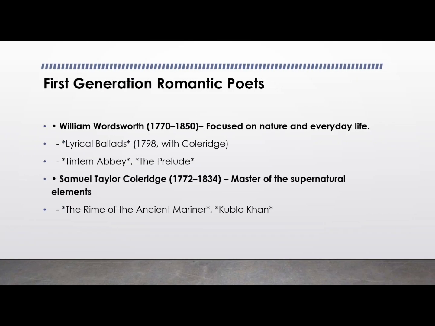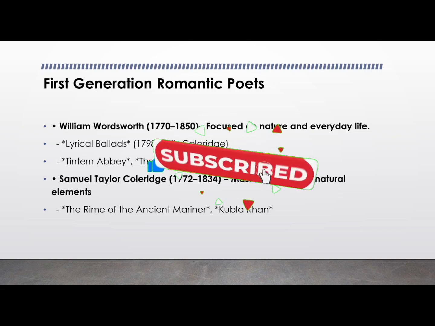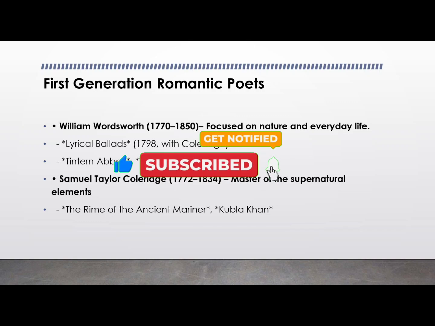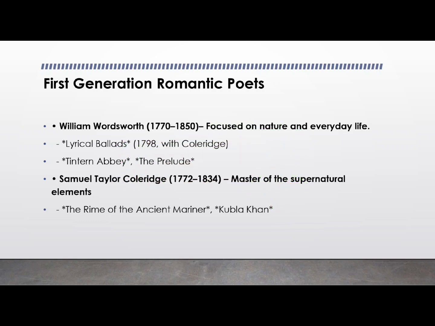Now, after the key features, let's talk about some of the major Romantic poets and writers. The Romantic age was divided into two generations. First, we are going to talk about the first generation Romantic poets. In the first generation, first we are going to talk about William Wordsworth, who lived from 1770 to 1850. William Wordsworth was also called the father of English Romanticism. Wordsworth focused on ordinary people and rural life. Majorly, he focused on nature and everyday life.